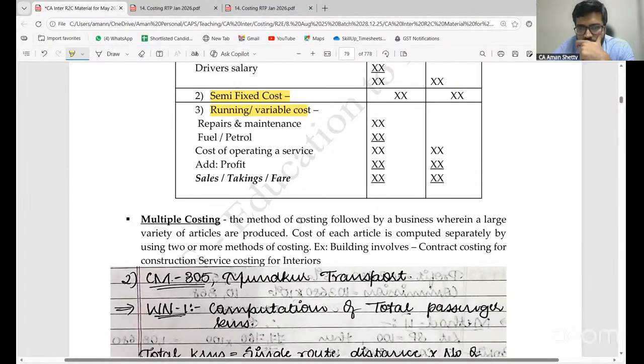Multiple costing: the method of costing followed by a business wherein a large variety of articles are produced. Cost of each article is computed separately by using two or more methods of costing. Example, building involves contract costing for construction services, service costing for interior. Clear, all of you?